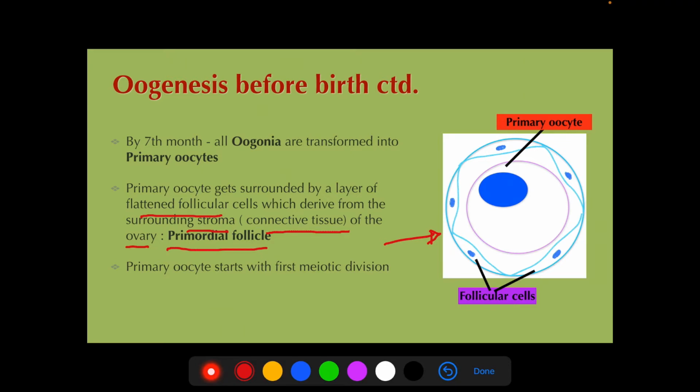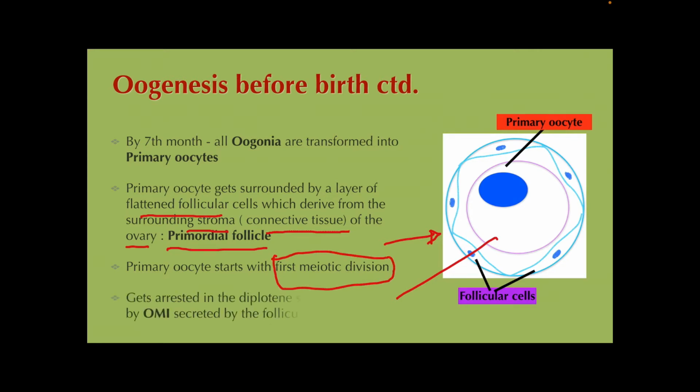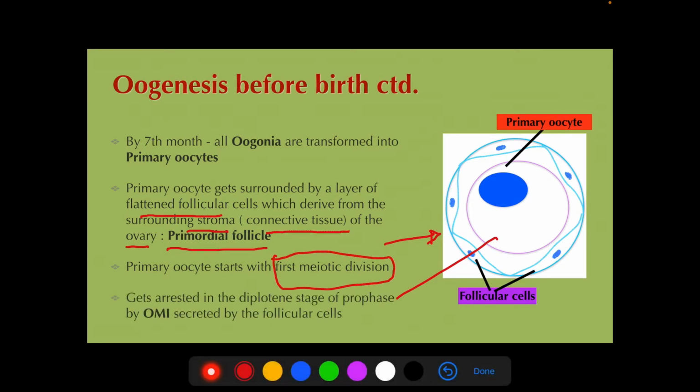Now, this primary oocyte starts the first meiotic division, but it does not get completed because of the action of oocyte maturation inhibitor. This oocyte maturation inhibitor causes the arrest of the first meiotic division in the diplotene stage of prophase.